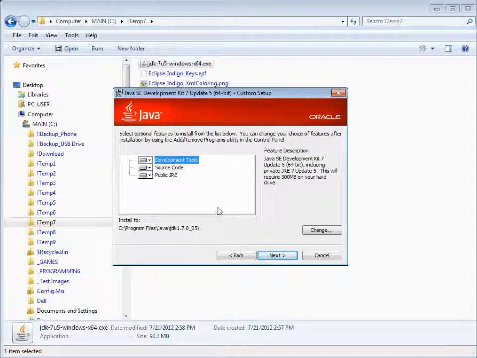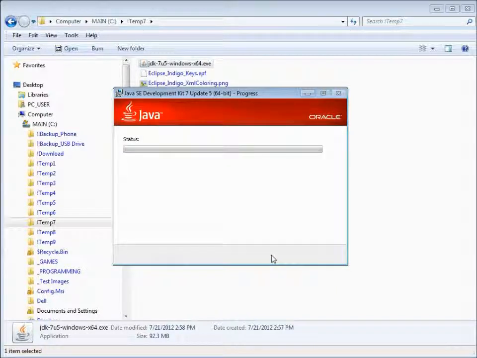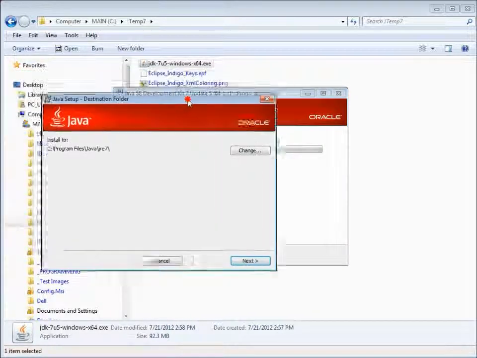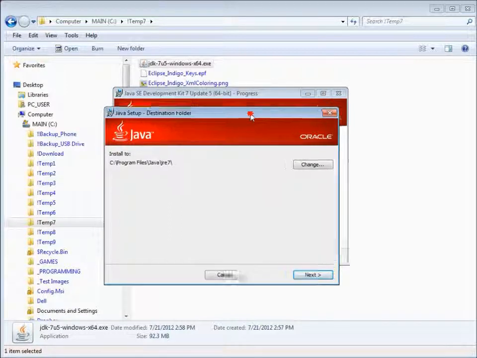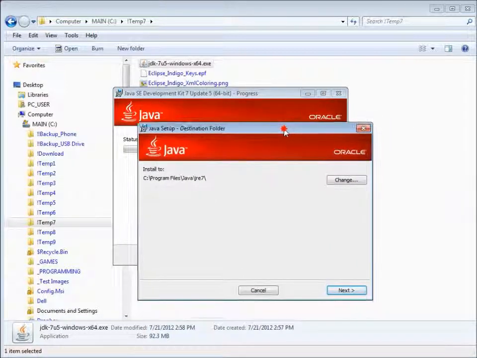Development tools, default location's fine. So here it's saying I need to install the Java runtime, and the default location for that's fine. Hit next.